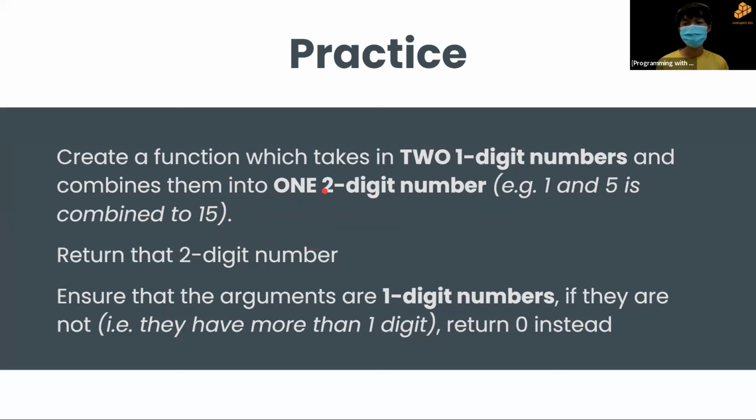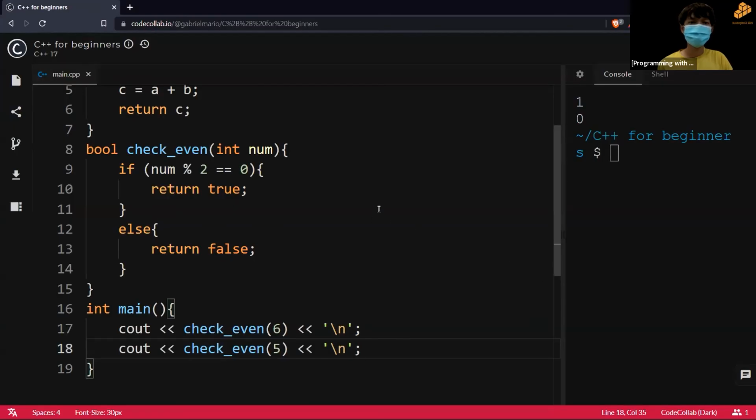Of course, there's an easy way to do it using chars, but I want you to do this in integer. So I want you then to return that two-digit number. Also, if the arguments are not one-digit numbers, you should return 0 instead.